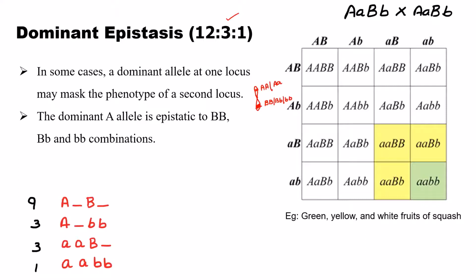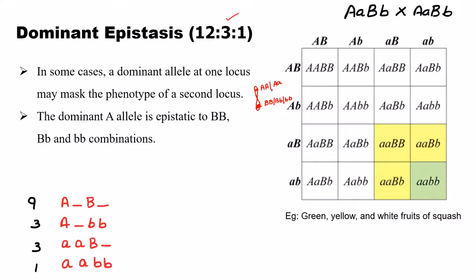Or we can say that a dominant allele of one gene will mask the phenotypic expression of the gene in the second locus. Locus means position or location.